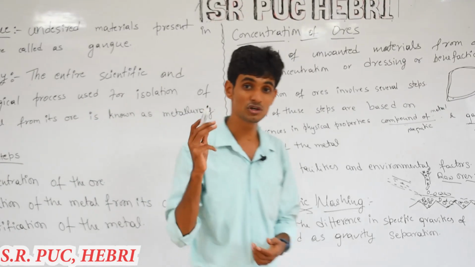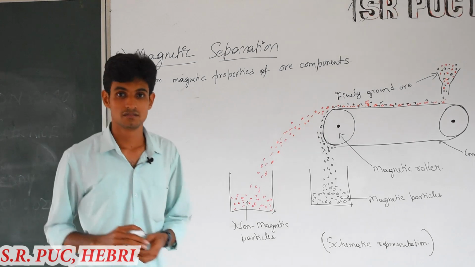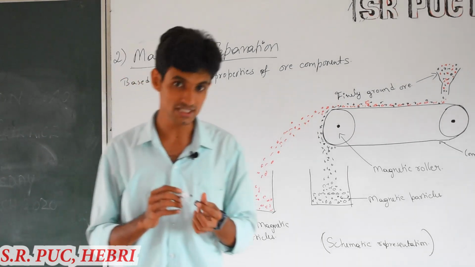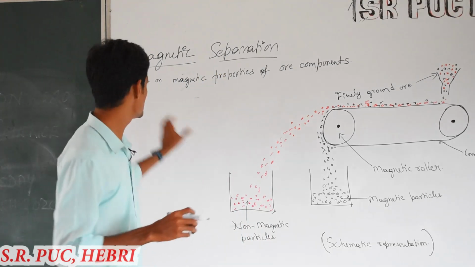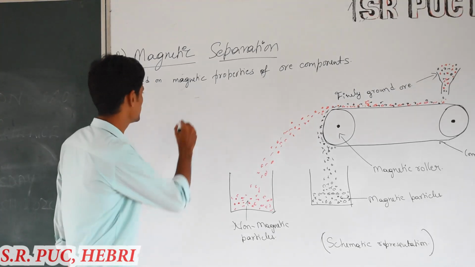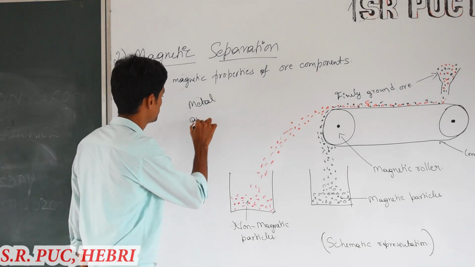Still we have 3 more techniques for the concentration of metals. Second concentration technique in this chapter is magnetic separation. This magnetic separation technique is based on the magnetic properties of the ore components. Ore components are nothing but metals and gangue.